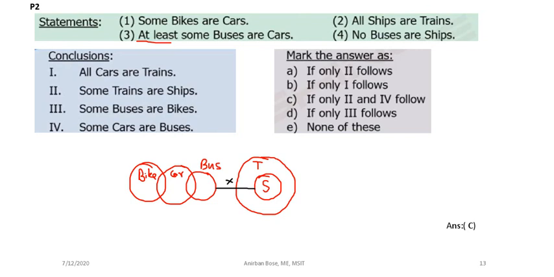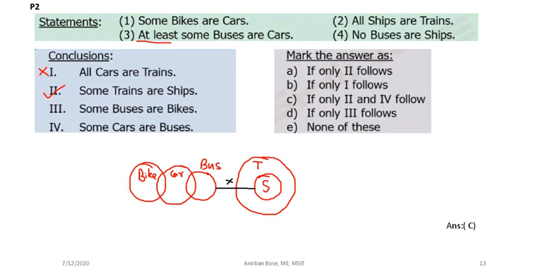I think up to this much it is clear. Now we will see how to solve the problem. Come to the first conclusion: all cars are trains. You see, where is car? Here is car. All cars are trains. Definitely from this figure, this is not true. False. This conclusion you cannot make. Then, some trains are ships. That is definitely true.